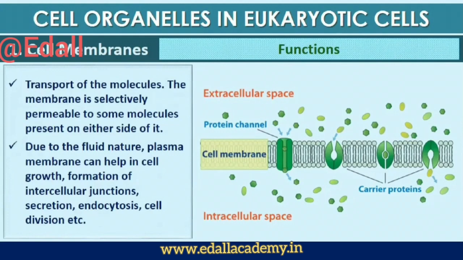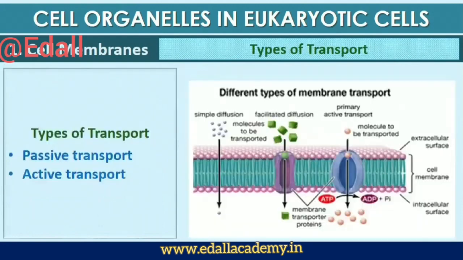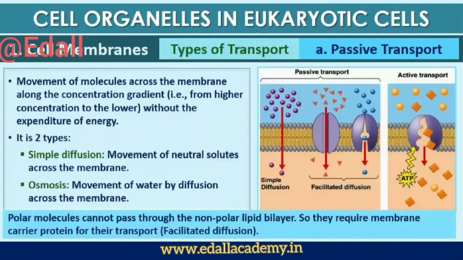One of the most important functions of the plasma membrane is the transport of the molecules across it. The membrane is selectively permeable to some molecules present on either side of it. Many molecules can move briefly across the membrane without any requirement of energy, and this is called the passive transport. Neutral solutes may move across the membrane by the process of simple diffusion along the concentration gradient, that is, from higher concentration to the lower. Water may also move across this membrane from higher to lower concentration. Movement of water by diffusion is called osmosis.